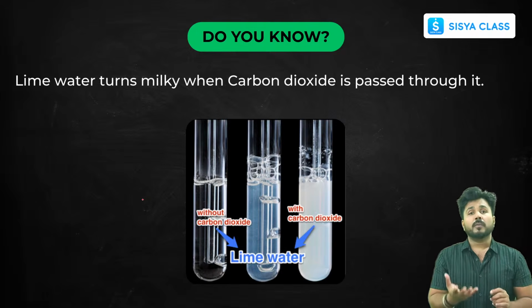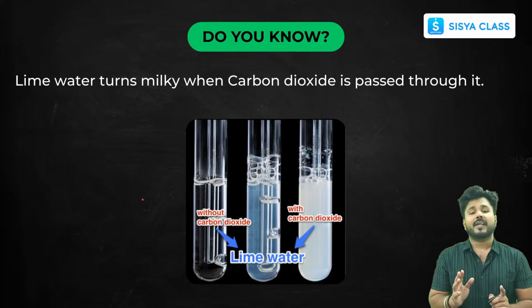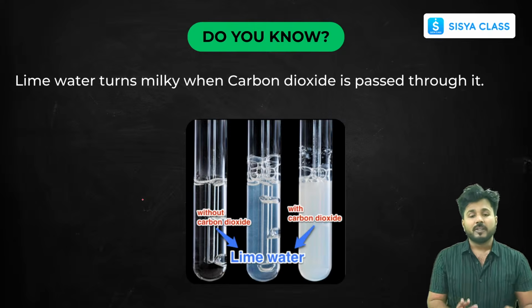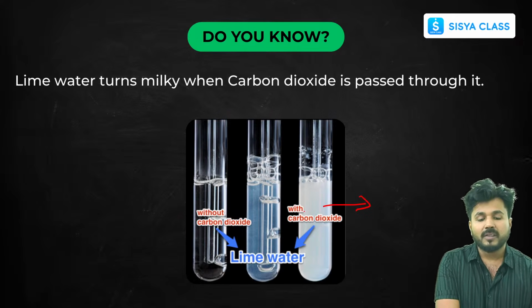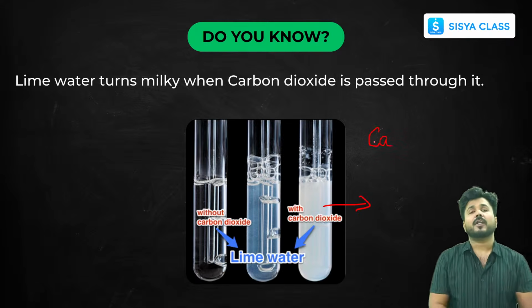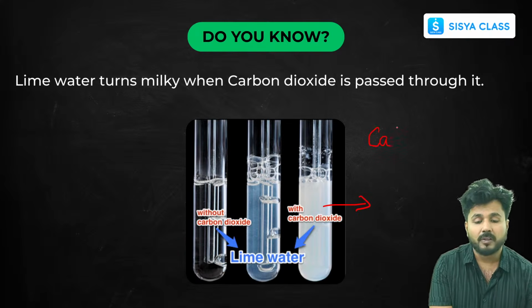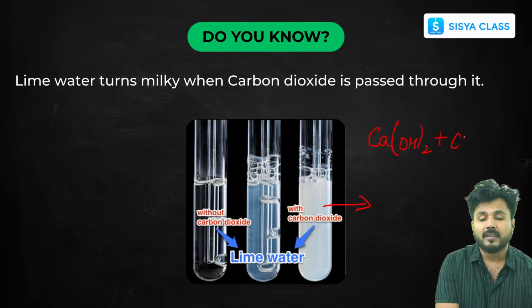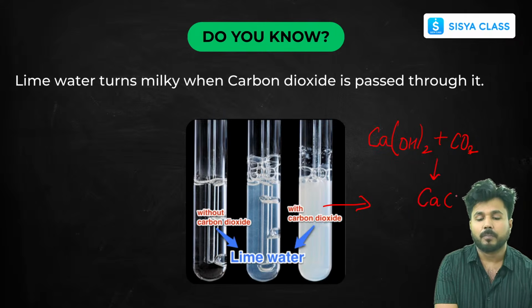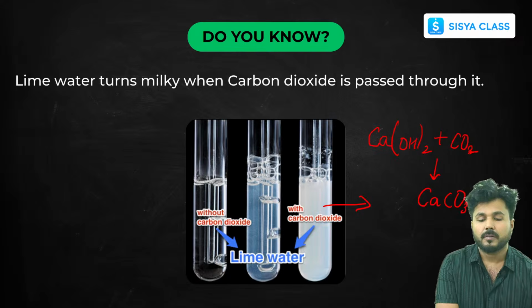Similarly, to know whether carbon dioxide is present or not, for that you have to go with the color change. As you can see in this reaction, lime water turns milky. What is the formula of lime water? Lime water is your slaked lime, that is your Ca(OH)2. This is your lime water. So inside this, if you add carbon dioxide gas, we will get calcium carbonate plus water, and this is your milky solution.